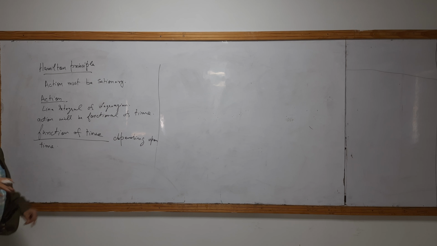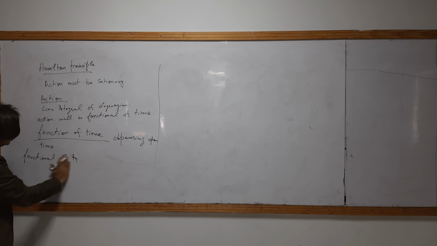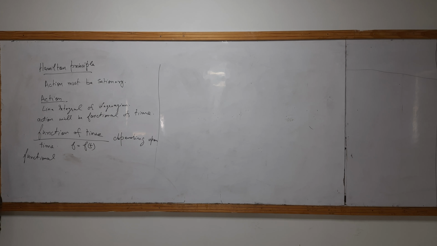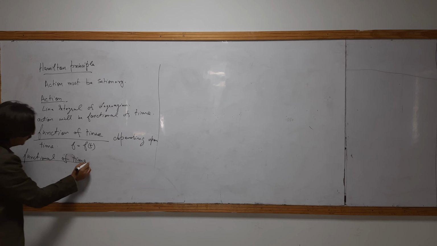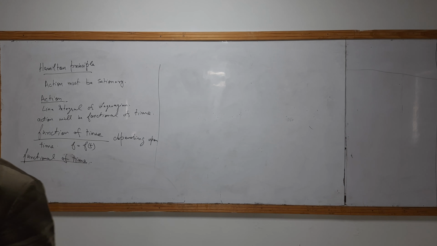If there is a function of time, that will be changed with respect to time. But if there is a functional of time, function will be defined as f as a function of t. But functional of time, what is the meaning of functional of time? Functional of time means independent from the time. That will not be a specific function of the time, but time will be used as a dummy variable.